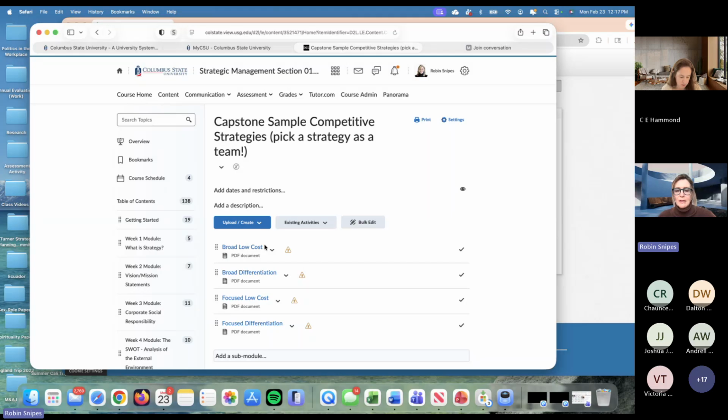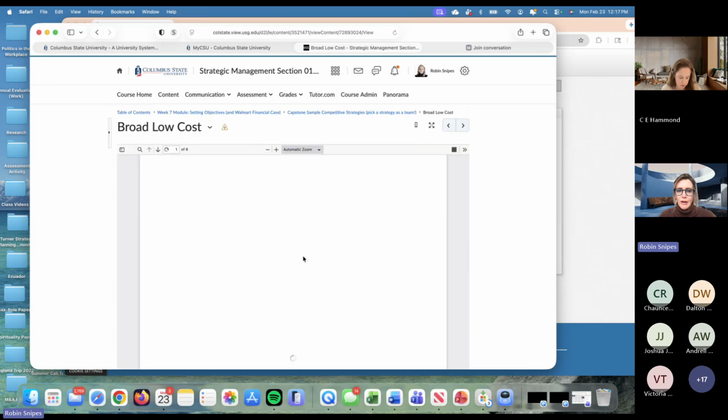So choose what you believe would be your team's strength, what your team can do well, and which one of these strategies do you think would work, and give me an idea of how you would implement the strategy. Again, you don't have to go into this much detail. This is a lot of detail. Just tell me broadly how you would implement it.